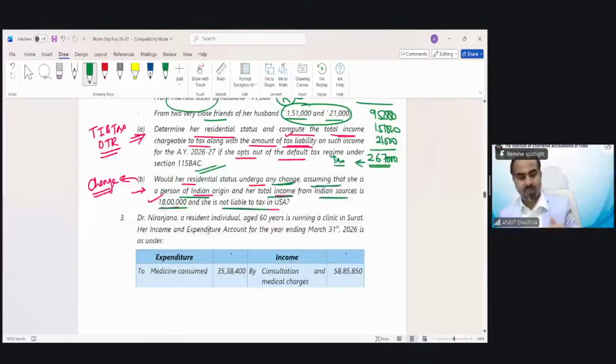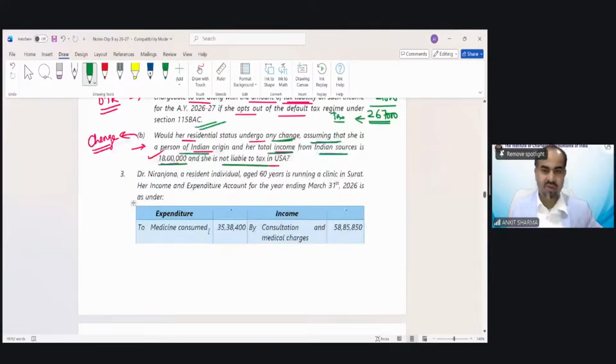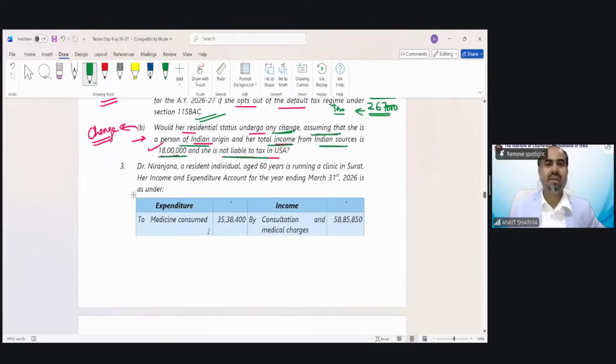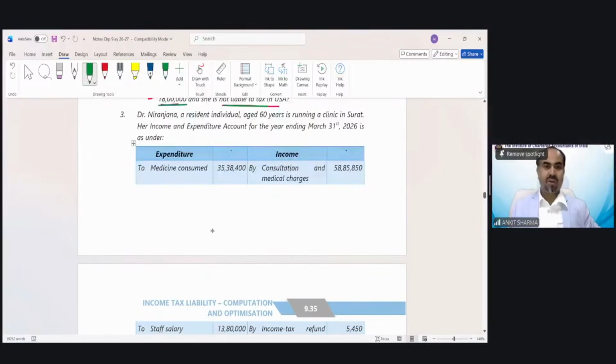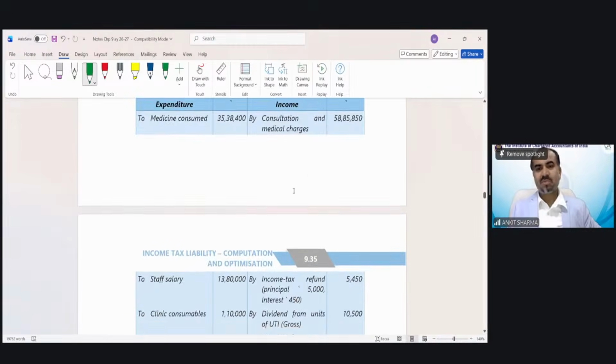Now, this is point number 3, the kind of question that may be asked in the compulsory question category. Dr. Niranjana, a resident individual, age 60 years. So again, age matters. 60 years is running a clinic in Surat. Her income and expenditure account has been given below.